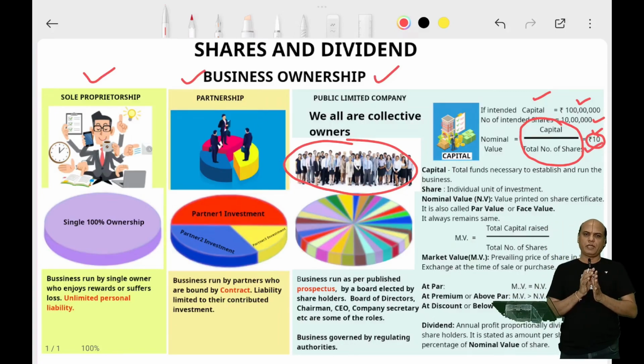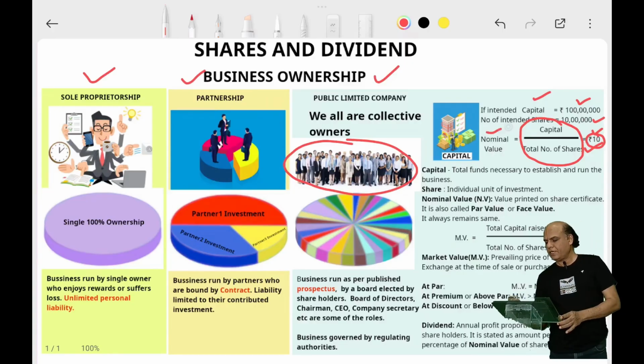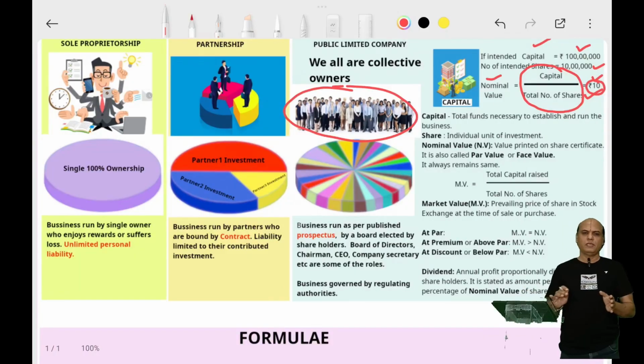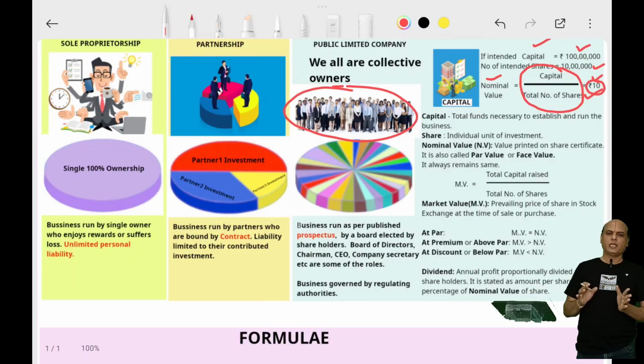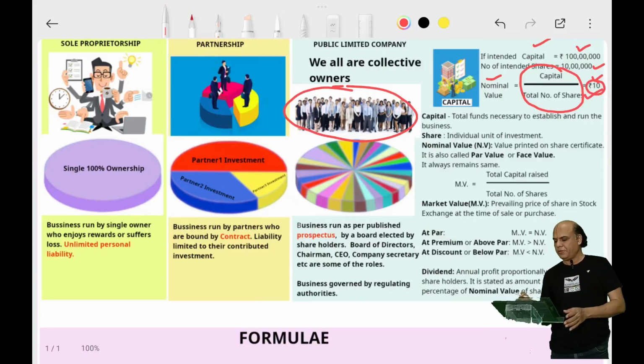This is called the nominal value of the share, or share value, or even face value. These terms are essential to solve the numerical problems. So pay attention to the terms being used.